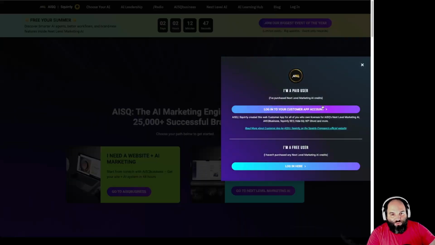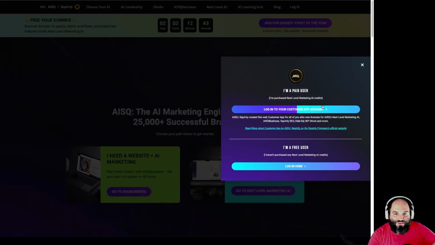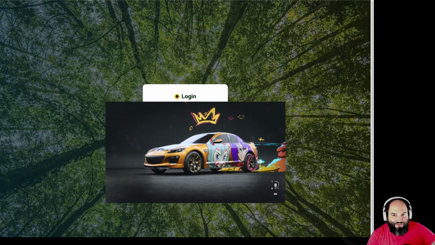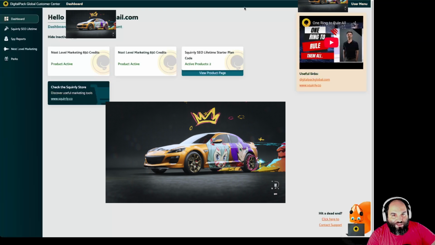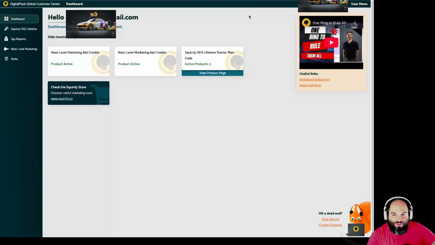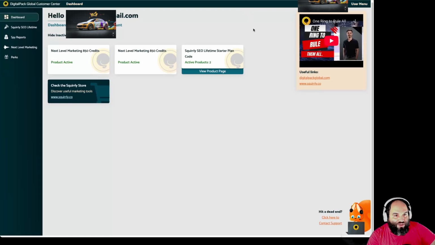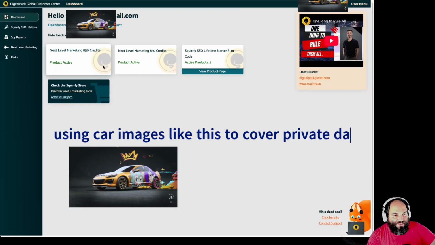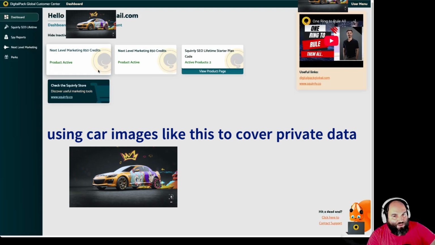So when you purchase them, the first thing that you need to use is the customer app, because that's where you will find all the purchases that you've done for products by AISQ Squirrly. So let's click. It's gonna tell us to log in, but actually I'm gonna show you a logged in account. So I'm logged into this account of ours, and you can see that we have a Squirrly SEO here, and we also have credits for next level. In this case, there are more credits in next level that are available.